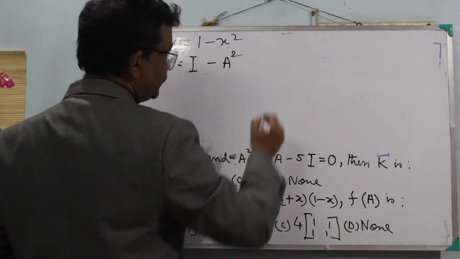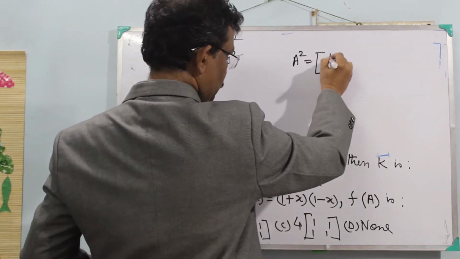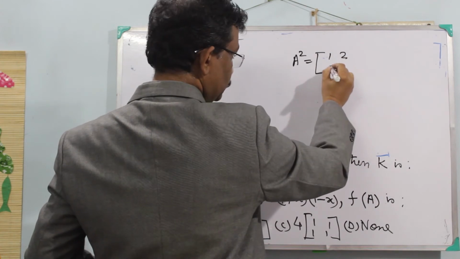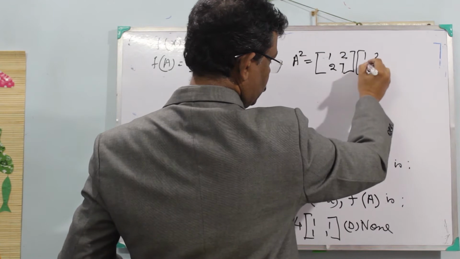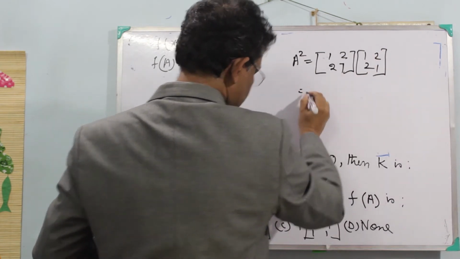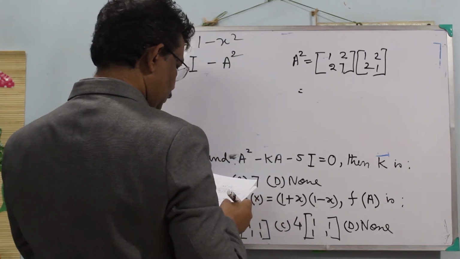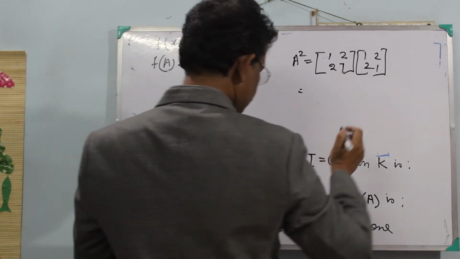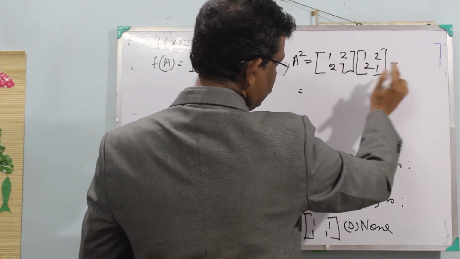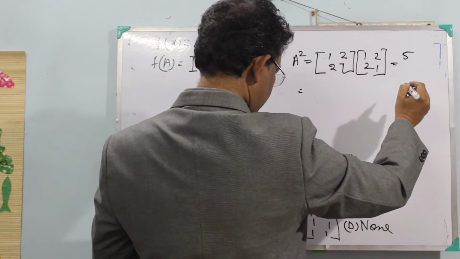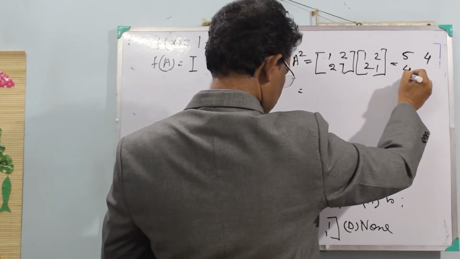So let's calculate A square. A square equal to [1 2; 2 1] into [1 2; 2 1]. So A square gives the value 1 into 1, 2 into 2, 4, 5, 5, 4, 4, 5.